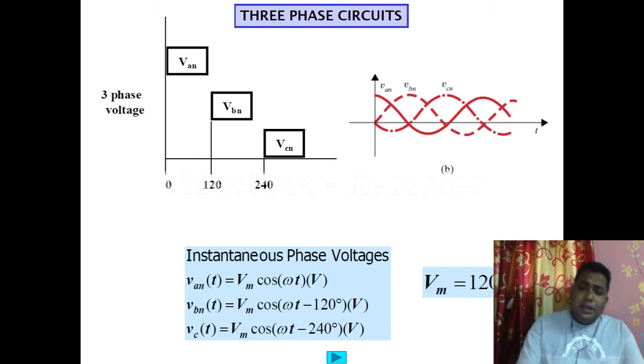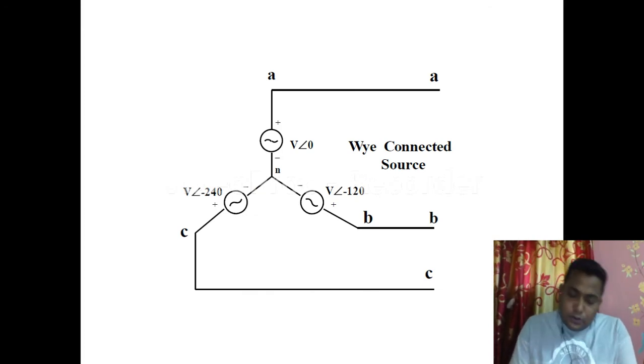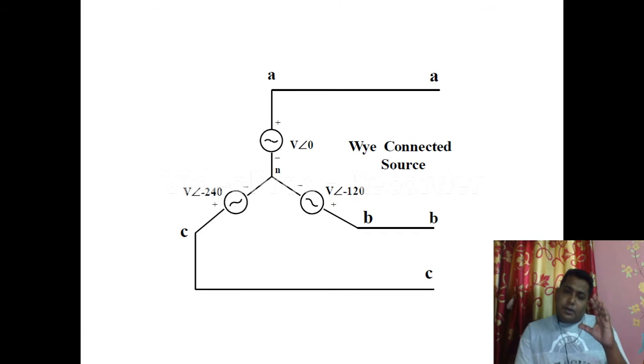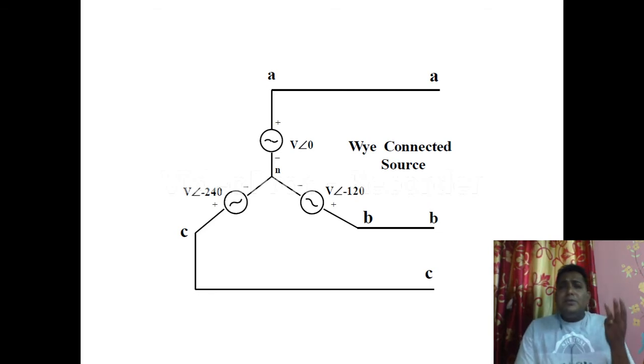Now coming to the next slide. Revisiting that previous concept, a few minutes before I told you that if we use a single phase line, we need two wires, one is phase, one is neutral. If we use a three phase line, then as per the concept of single phase, we have three phases, so we need three neutrals. So how many wires? Three phase, three neutral, that means 6 wires we need.